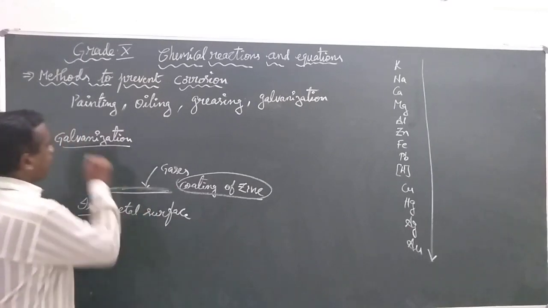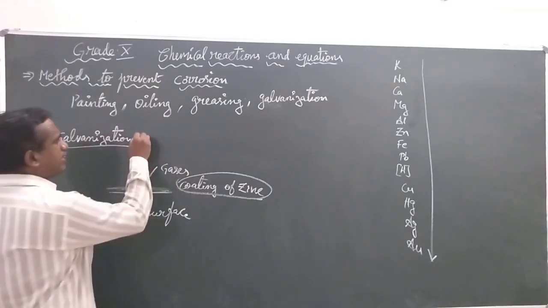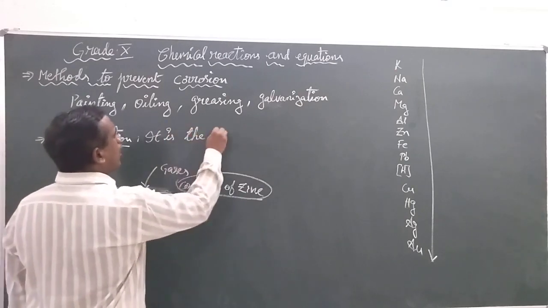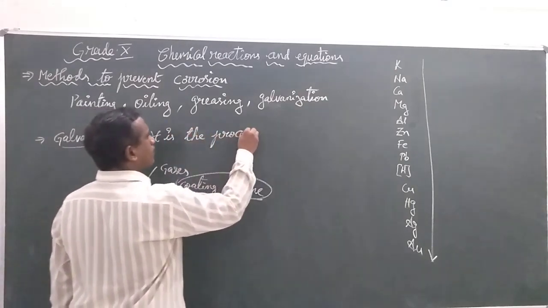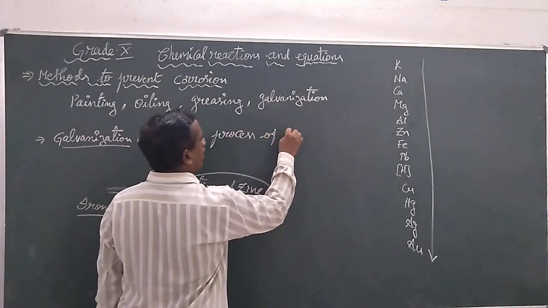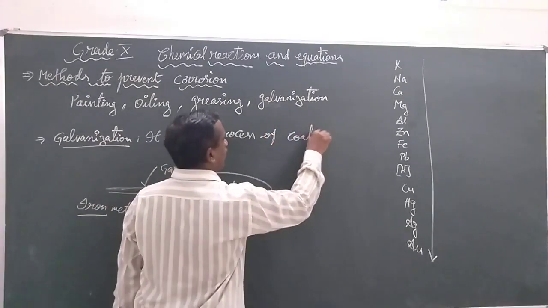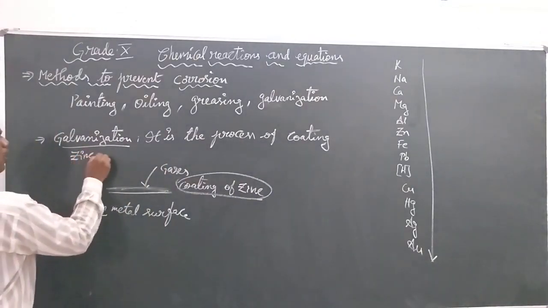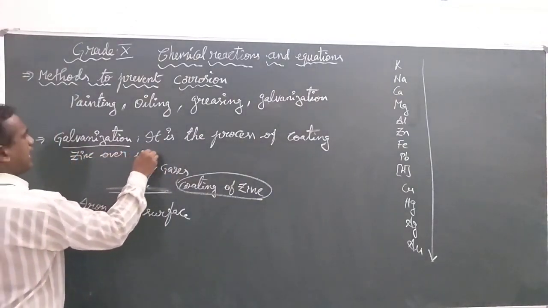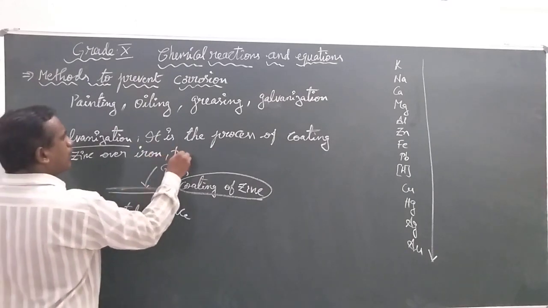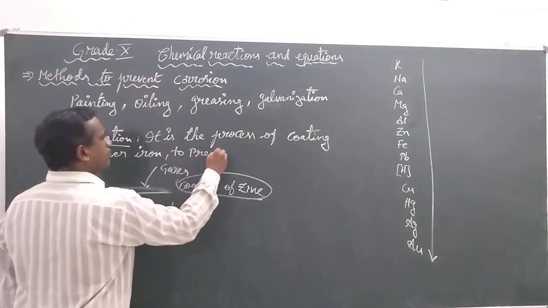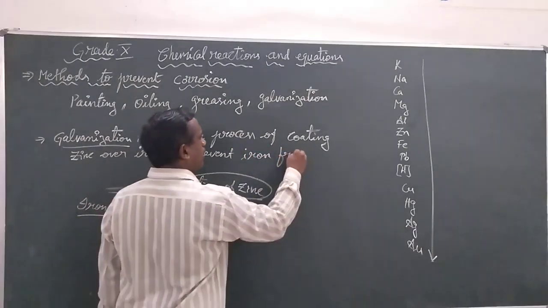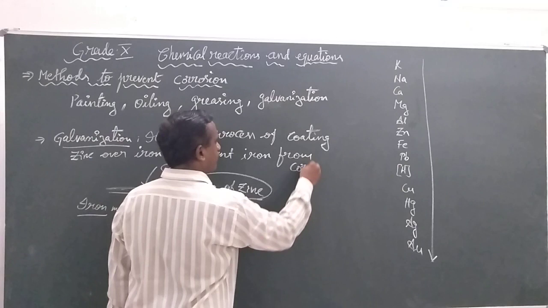So what is the definition of galvanization? It is the process of coating zinc over iron to prevent iron from corrosion.